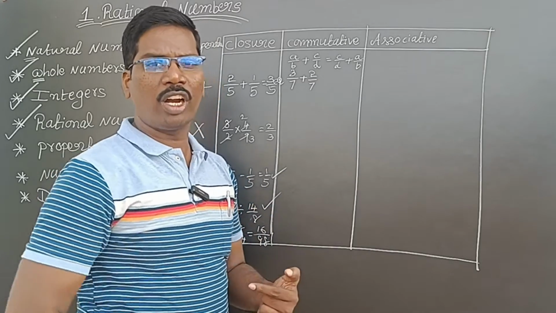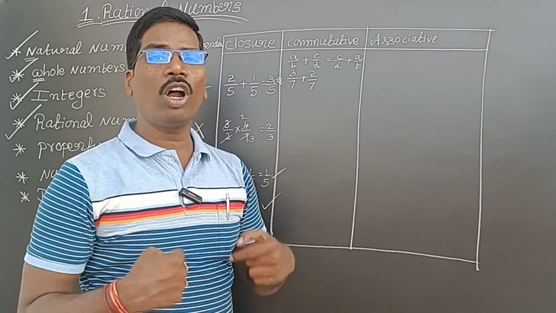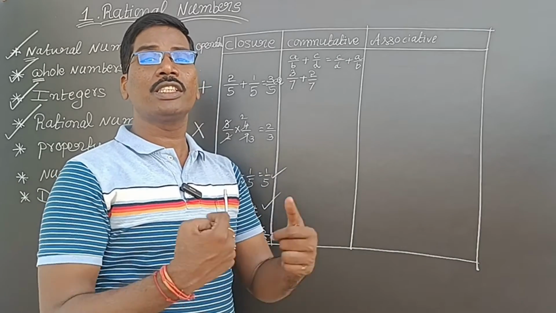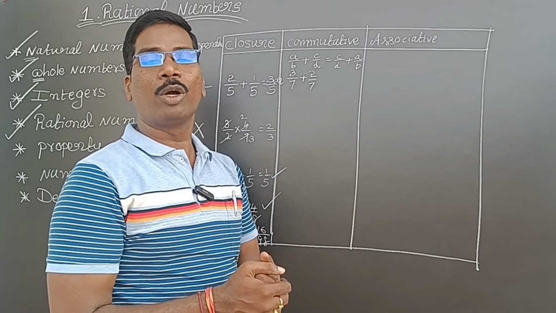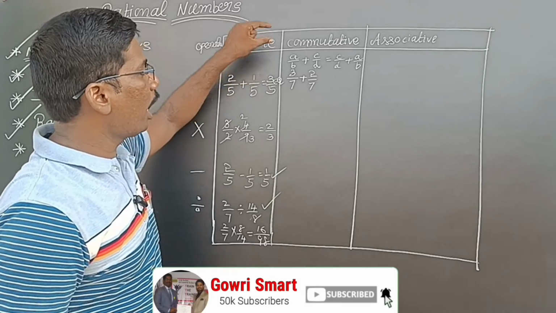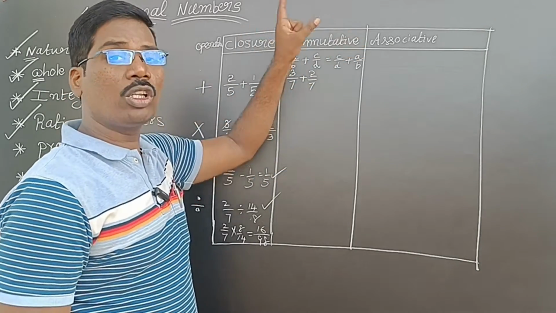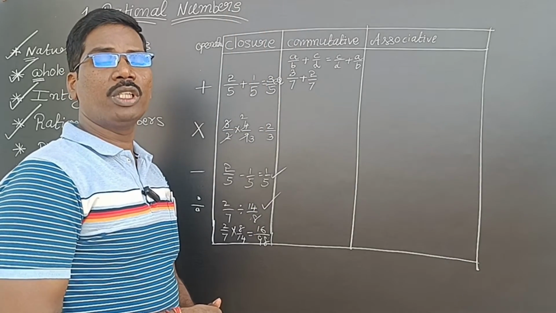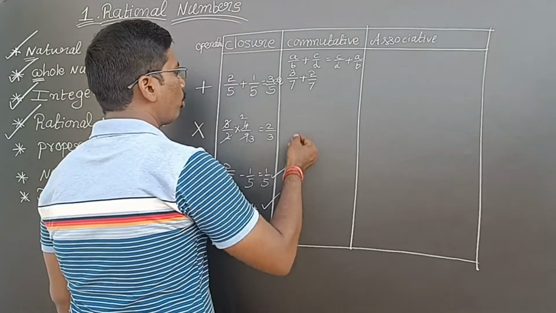So what I give, the same result the other person gives back. So what we are doing is checking the commutative property: is it satisfied or not? Yes, it is satisfied. If a by b is added to c by d, and c by d is added to a by b, then both answers will be the same. Only then is the commutative property satisfied.